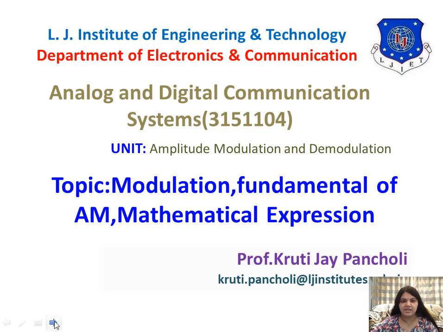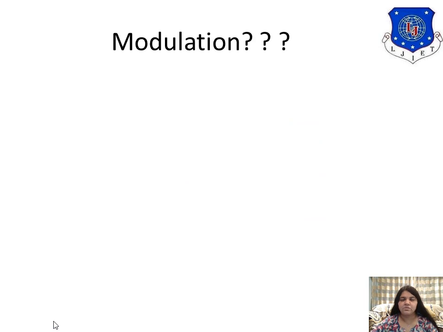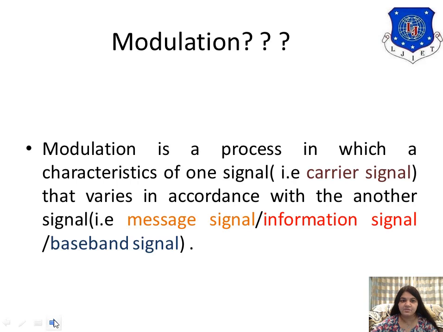So before starting, what is modulation that we learned in chapter number 1? Modulation in the syllabus is chapter number 2. So from now onwards we are discussing chapter number 2. Chapter number 1 was completed till the last video. So what is modulation? Modulation is the process in which characteristics of one signal vary in accordance with another signal.